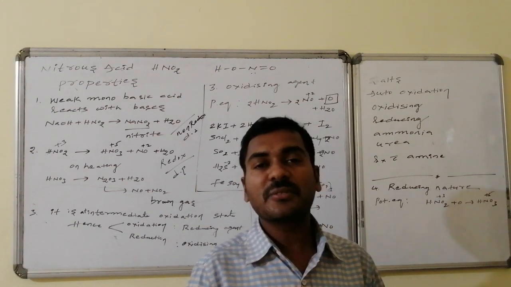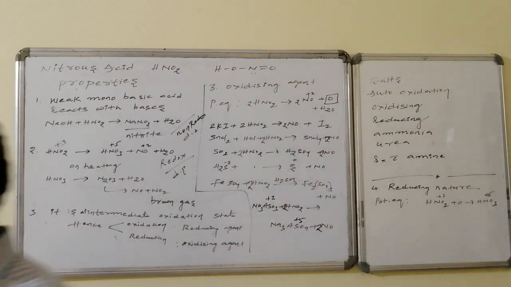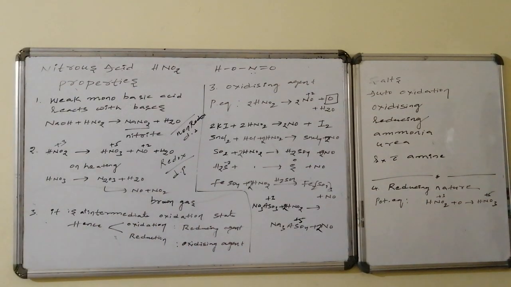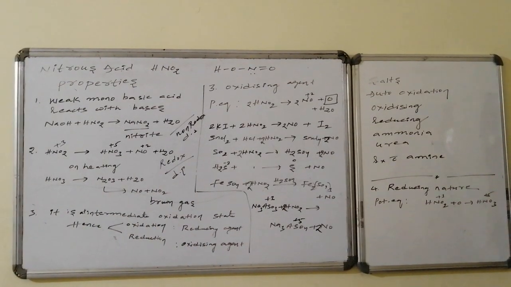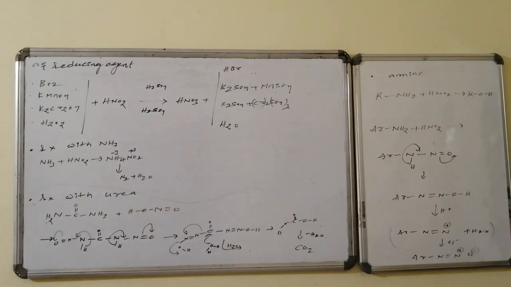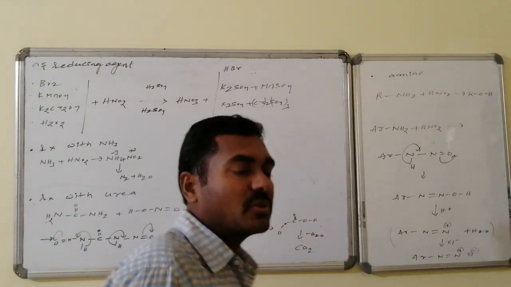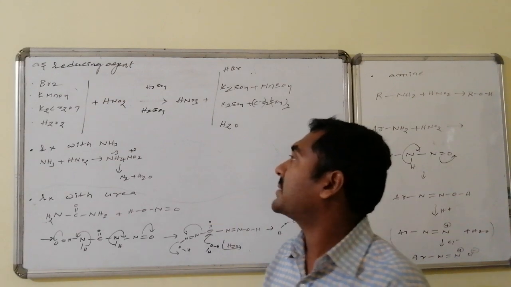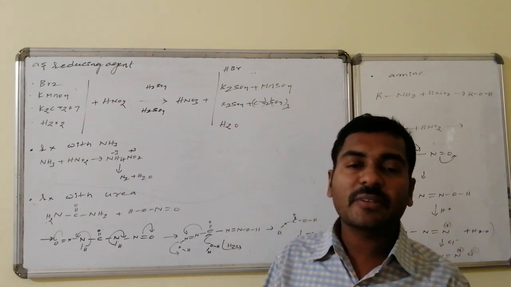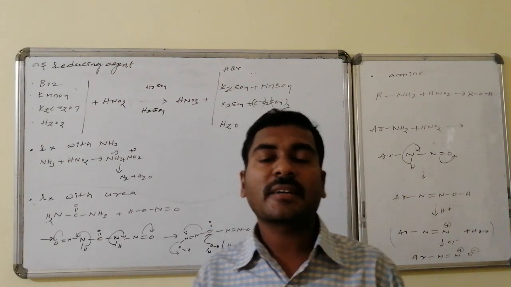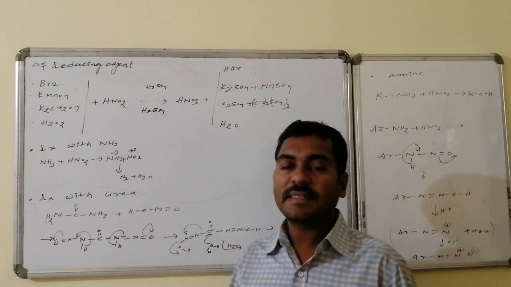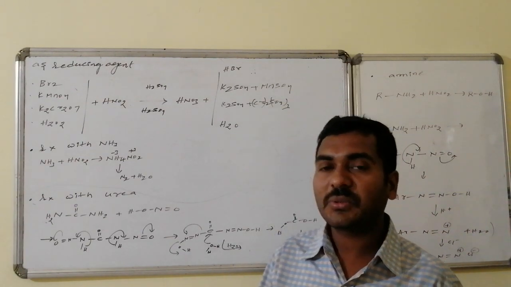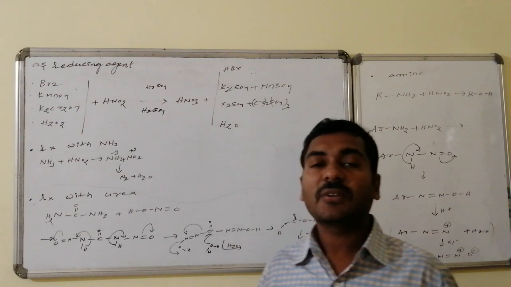Let us go for the reducing agent properties. Let us go for the reactions of this HNO2 which is acting as a reducing agent. When it is acting as a reducing agent, it undergoes oxidation and is converted to nitric acid. Oxidation number increased by 2 units. So it is capable of liberating 2 electrons.